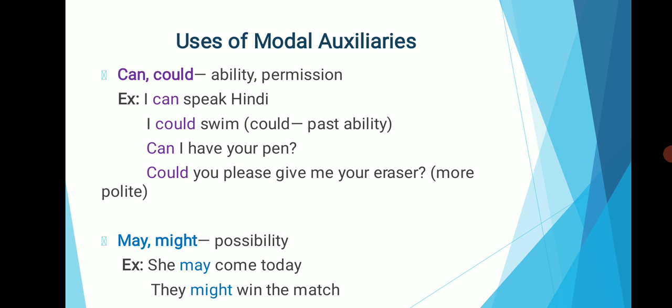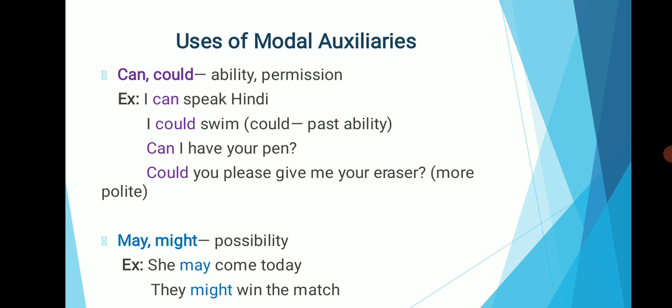Now let us see about the uses of some of the modal auxiliaries. The modal auxiliaries can and could are used to express ability and permission. Example, I can speak Hindi. Here the word can indicates ability. In the next example, I could swim. Here the modal auxiliary could refers to the past ability.